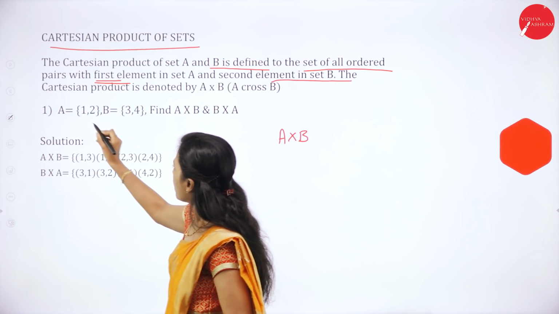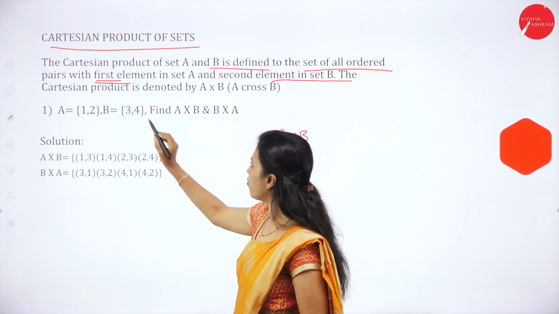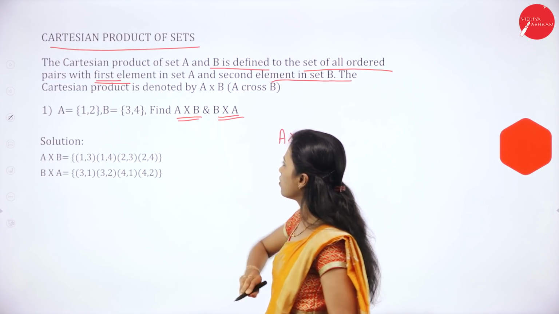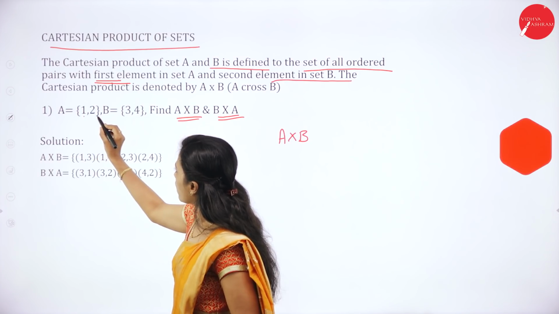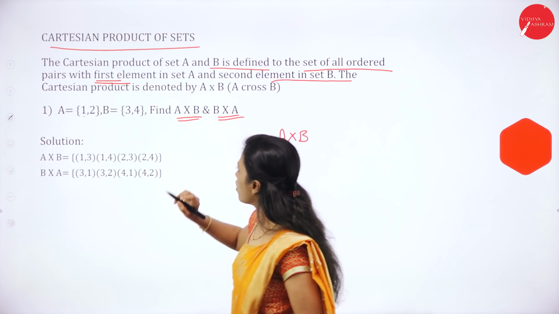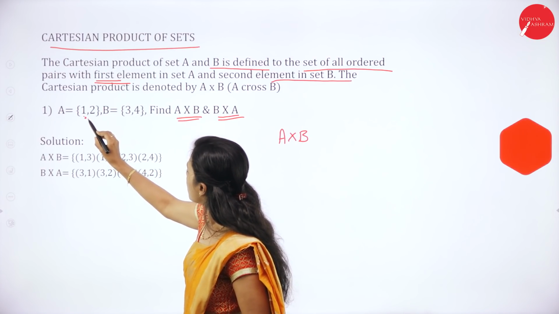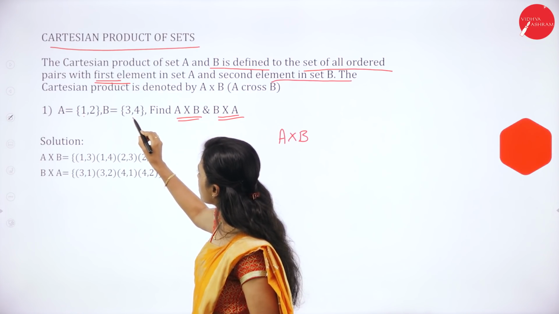We'll do one problem. A is equal to {1, 2}, B is equal to {3, 4}. Find A × B and B × A. In set A, the first element is 1 and in set B, the first element is 3.